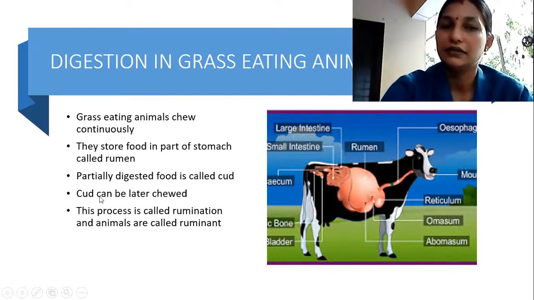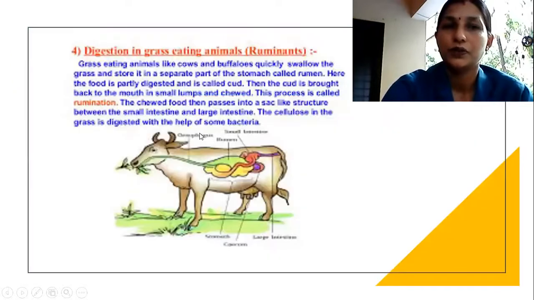And this cud can be chewed later. What they are chewing later is the cud. The process is called rumination and such animals are called ruminants, correct? So this is digestion in grass eating animals.